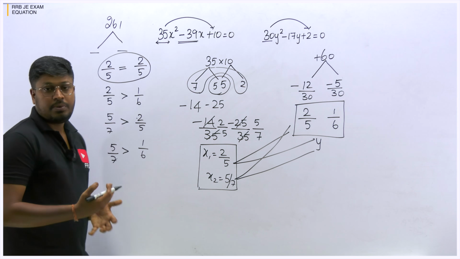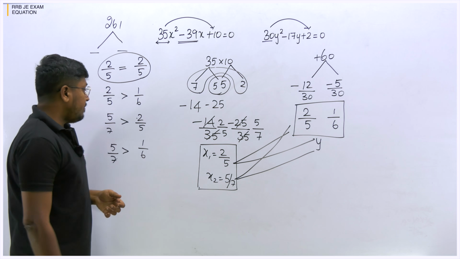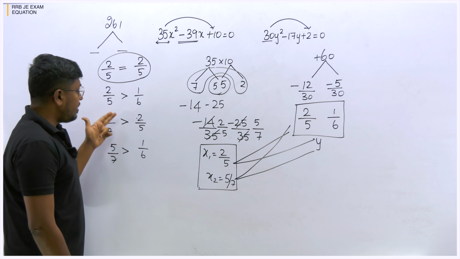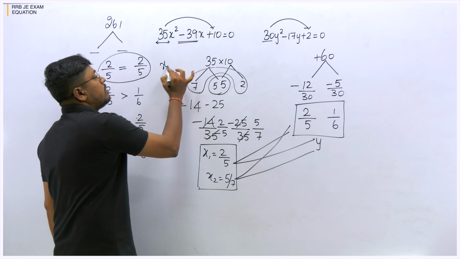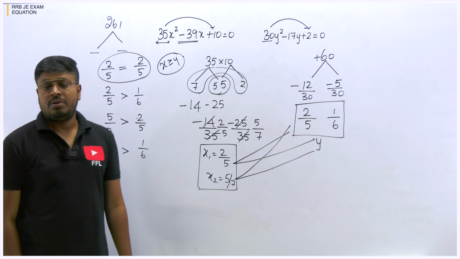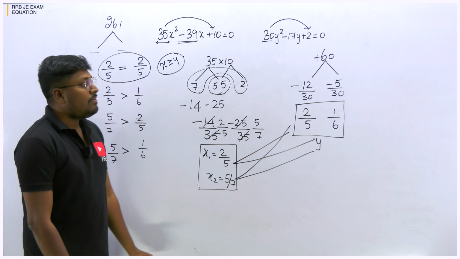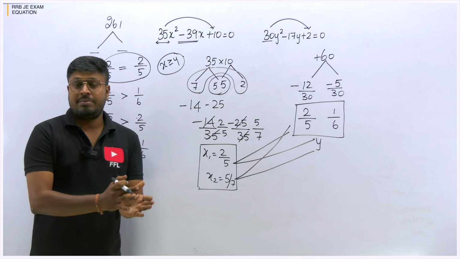Just now I have told you how to find which is greater if we have numbers in fractions. So finally we got the values where x is greater, and one is equal. So we can say that the answer for the question is x greater than or equal to y. So this is the way you have to solve the quadratic equation question models, the first model and second model.